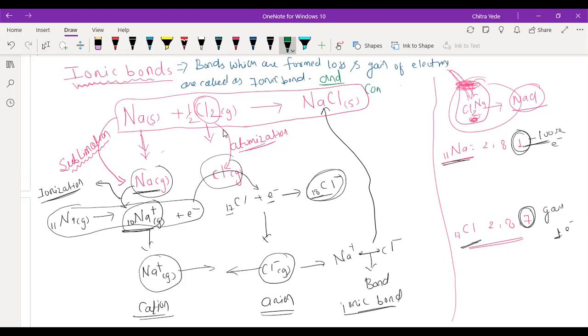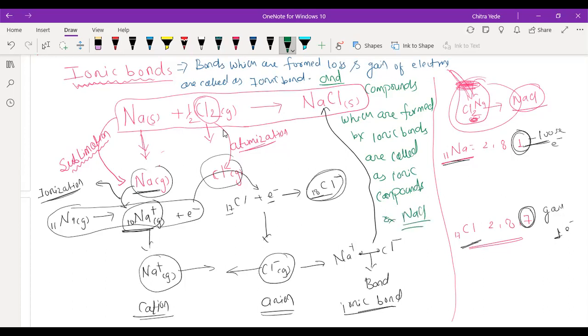Compounds which are formed by ionic bonds are called as ionic compound. Example, here we have NaCl that we have just formed. Okay. Have you understood, everyone?